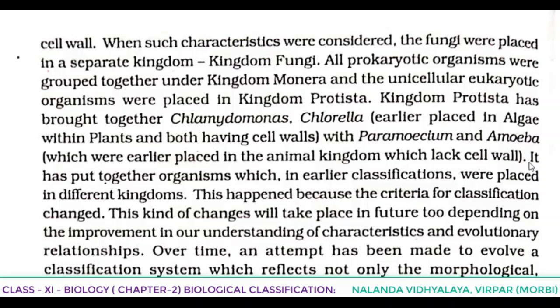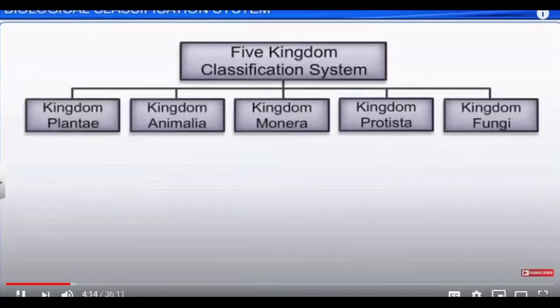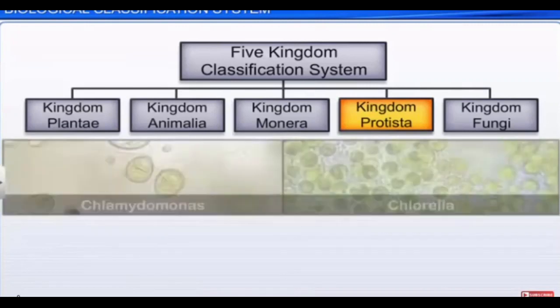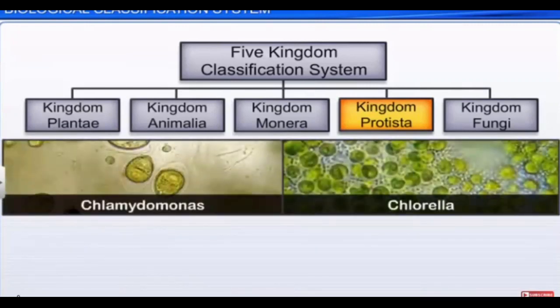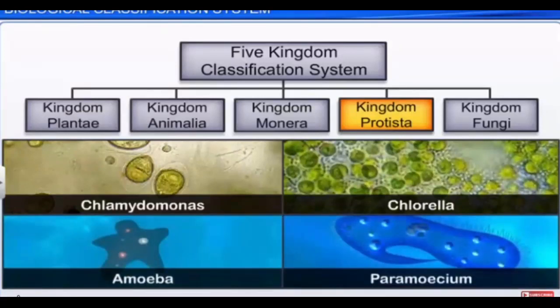But when coming to the matter of multicellular, what happened? The unicellular eukaryotic organisms were placed in kingdom Protista, and kingdom Protista has brought together Chlamydomonas, Chlorella with Paramecium and Amoeba. Earlier Paramecium and Amoeba were kept under kingdom Animalia because they did not have a cell wall.